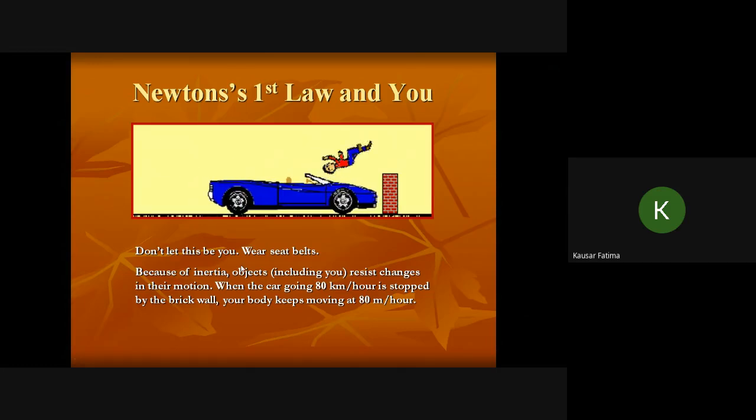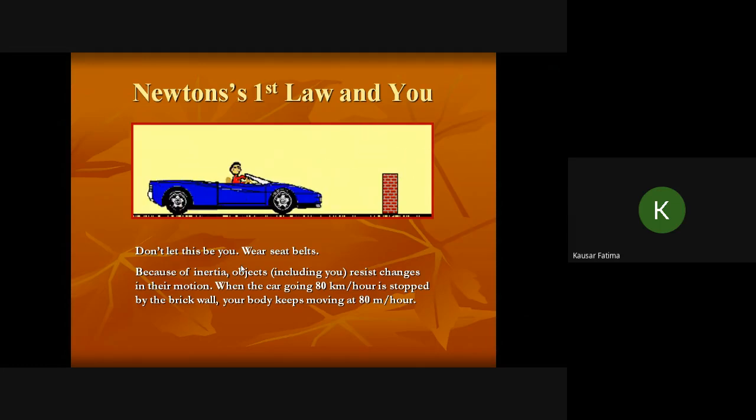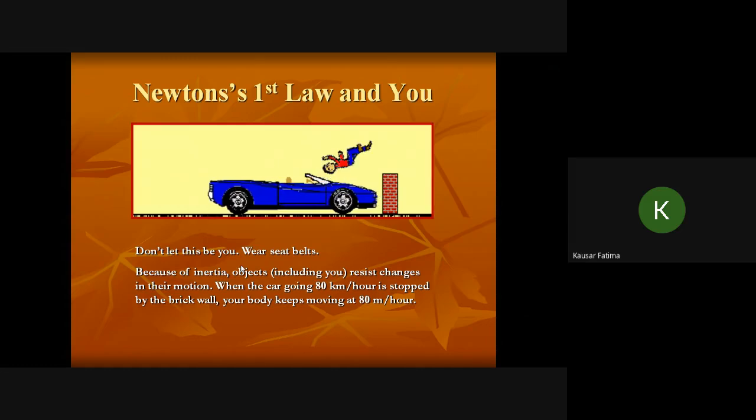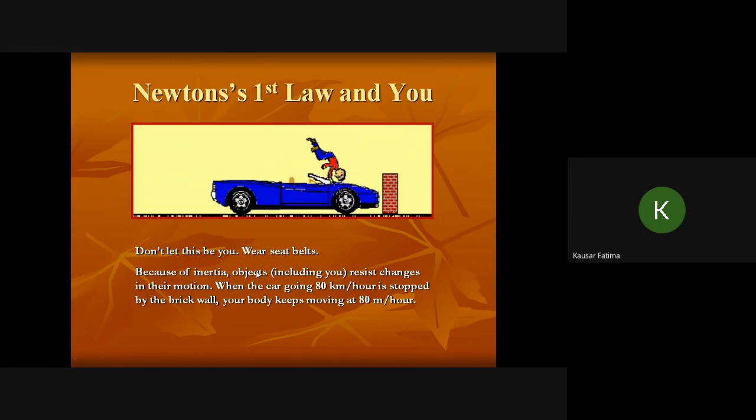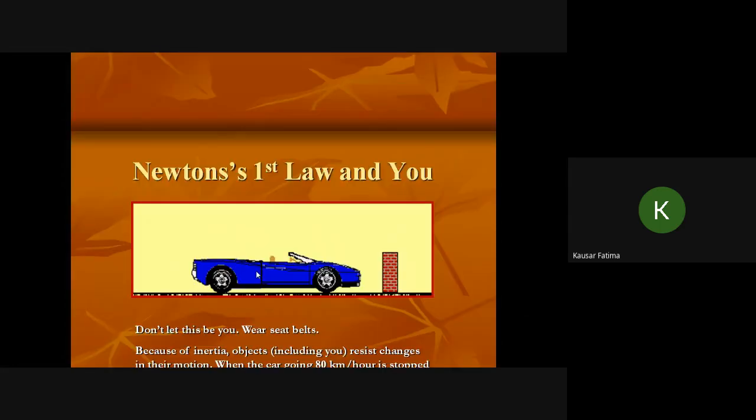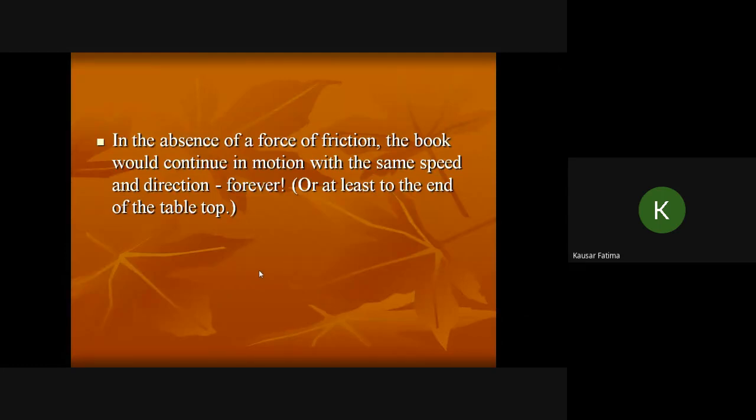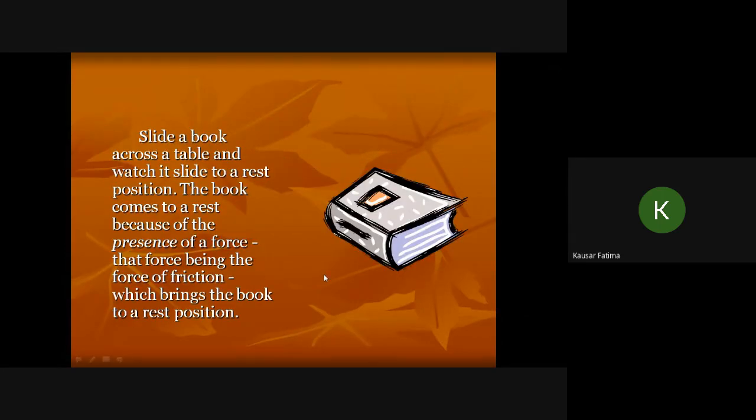A book at rest will continue at rest until it is lifted up by a person, or pushed or pulled by a person. In the same way, a person who is driving at a constant speed, the body is in motion. When the car hits the wall, the car comes to rest, but the body will continue in motion until an external force acts on it.